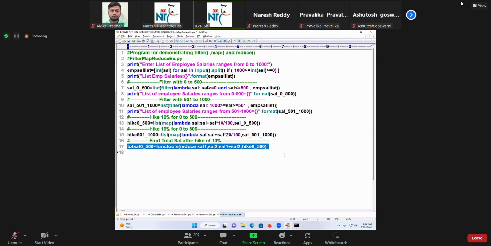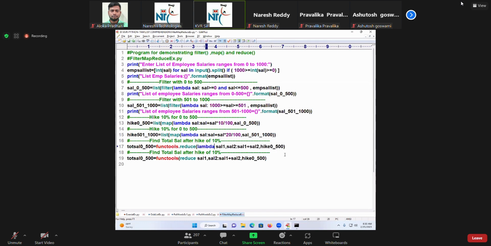Similarly, online students, are you following me? Similarly, functools.reduce of what? Lambda is missing, right or not? Lambda sal1 comma sal2 colon sal1 plus sal2 comma hike of.